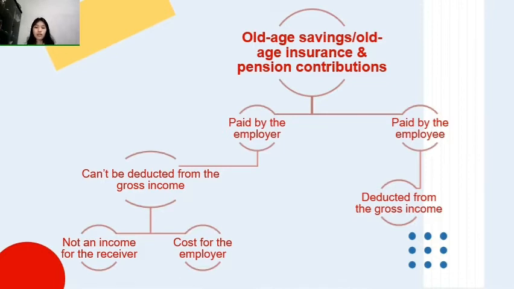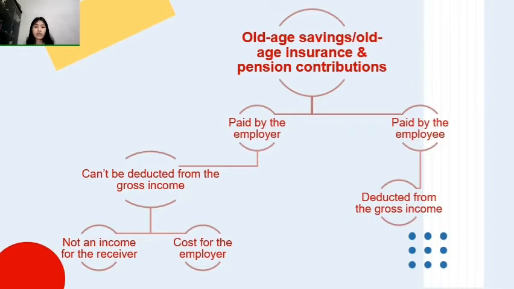Old-age saving or old-age insurance, if paid by the employer, is 2% from the gross income. So it will be equal to the net payroll, and if paid by the employee, it is 5.7% from the gross income, and it will become the deduction from the taxable income.